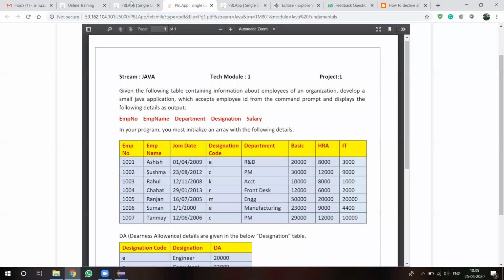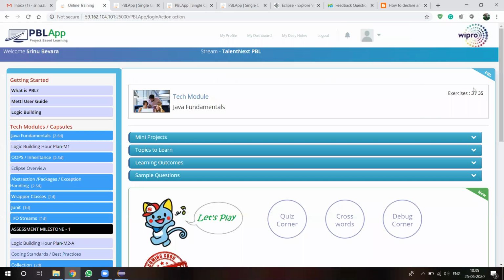How many of you have started doing the Wipro projects? Has anyone started? Has anyone implemented this project? Okay.